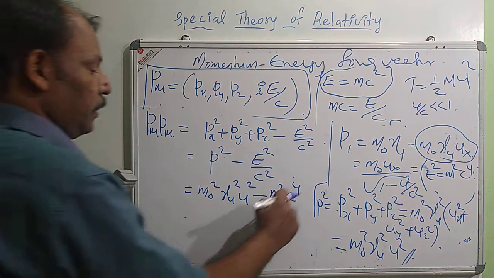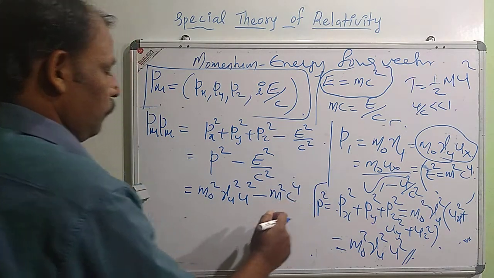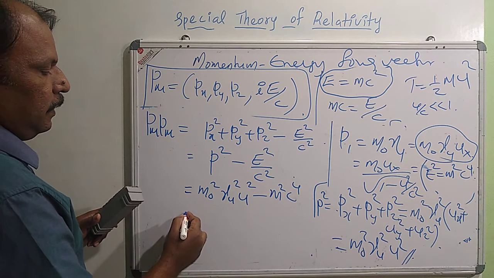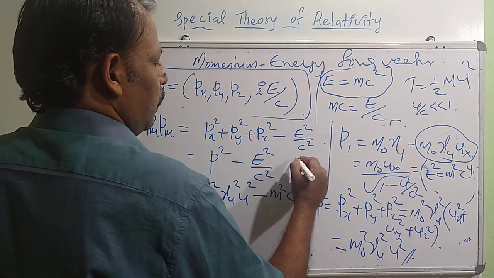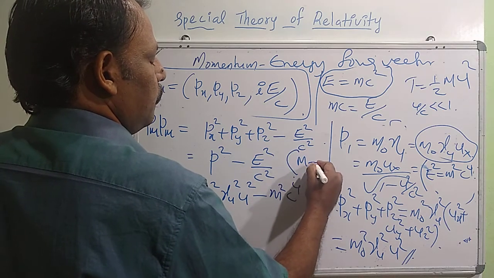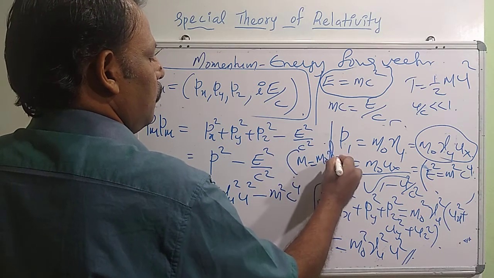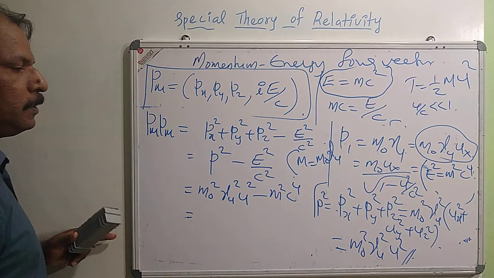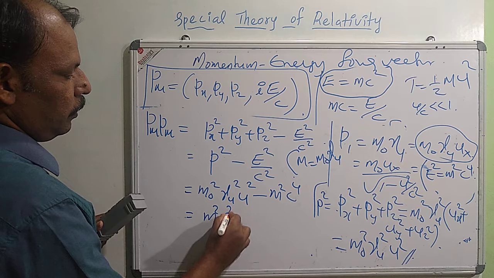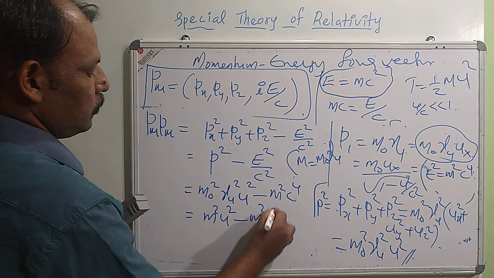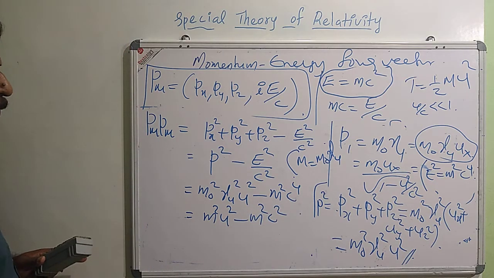This is m square c raised to 4. Or I can write this as m0 gamma u. m is equal to m0 gamma u, that is m0 by root of 1 minus u square by c square. So this will be m square u square minus m square c square.